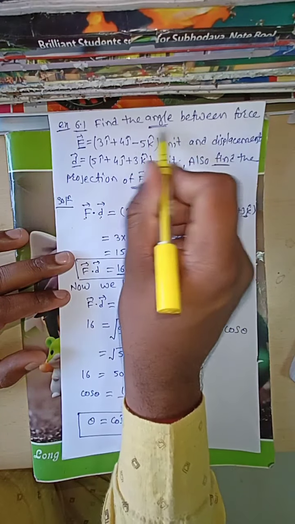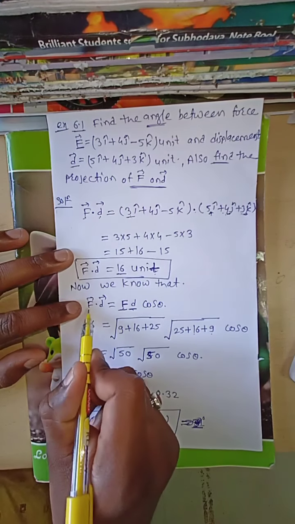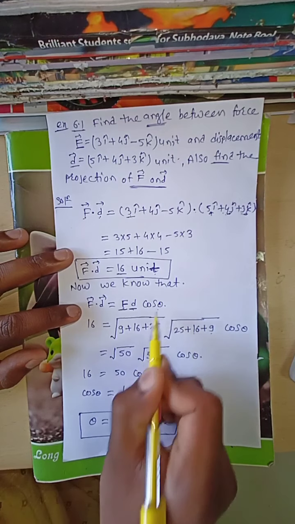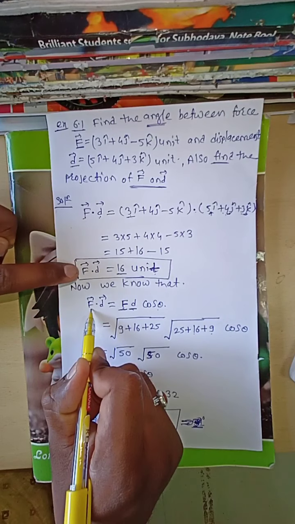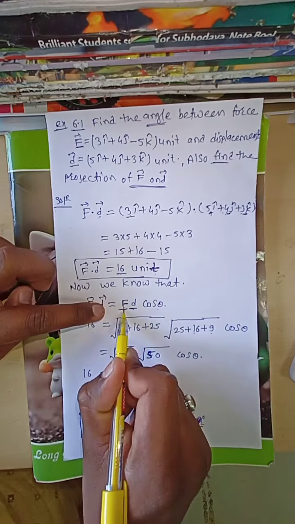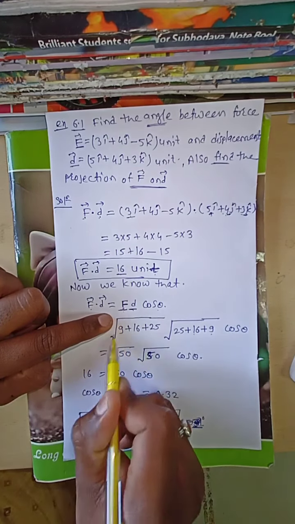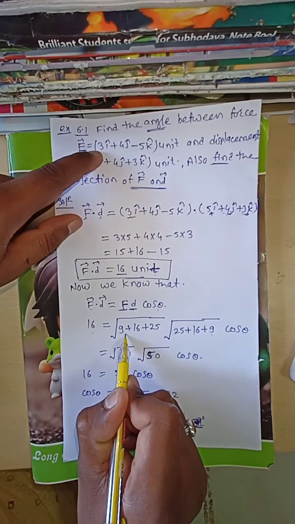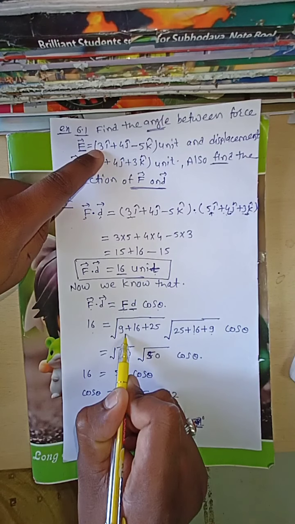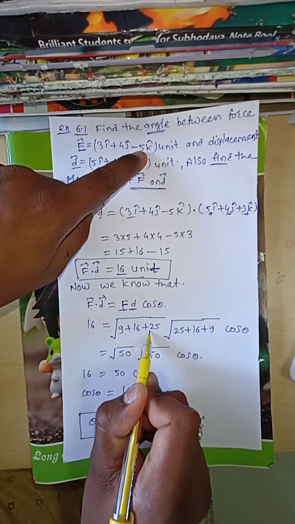Now we have to find out the angle between the force and displacement. In that case, F dot D is nothing but FD cos theta, and we already found F dot D is 16. Now the magnitude of F is under root of 3 square plus 4 square plus minus 5 square.